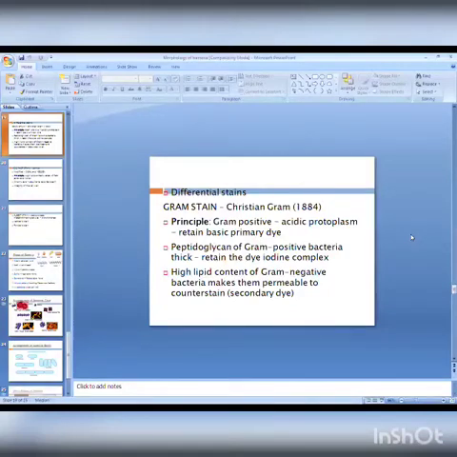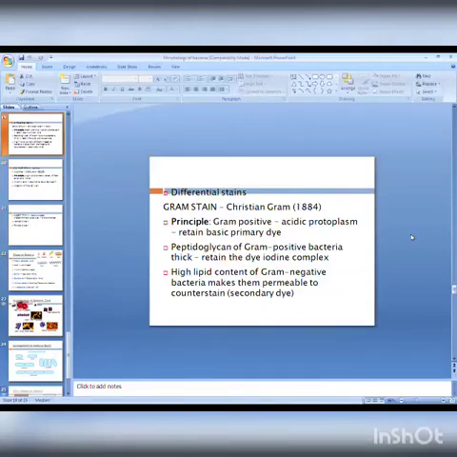The number of pores is more on the cell wall of Gram negative bacteria. That's why the primary stain, crystal violet, comes out with the alcohol, and it takes the second stain, safranin, and Gram negative bacteria are red. The number of pores produced in the cell wall of Gram positive bacteria is very few, so crystal violet remains as it is. It resists decolorization, and that's why they are violet.